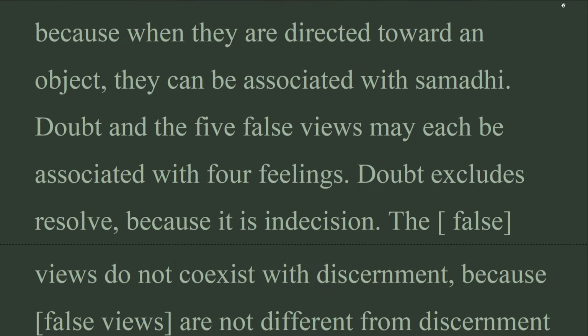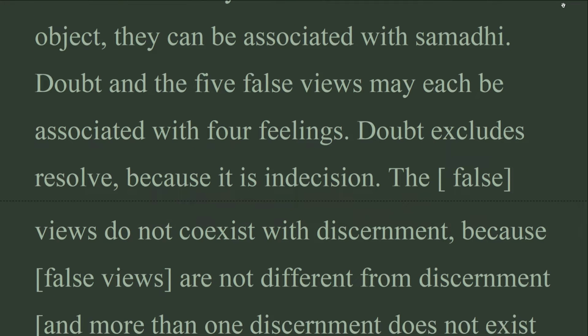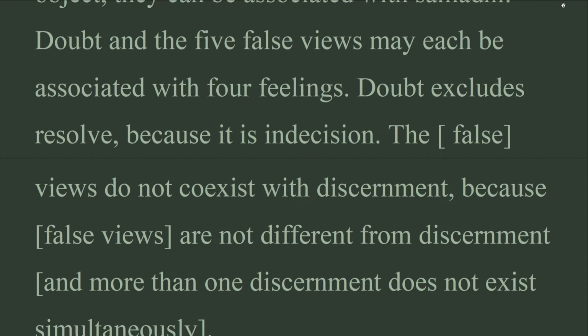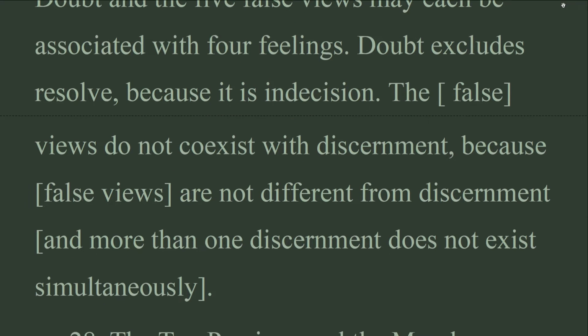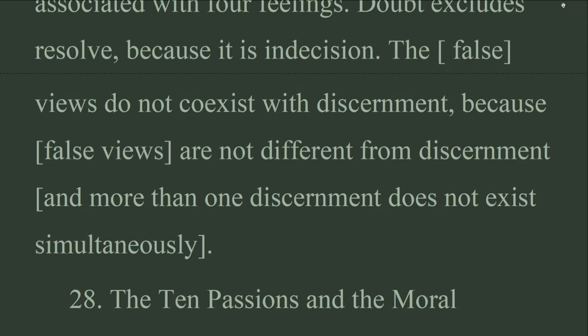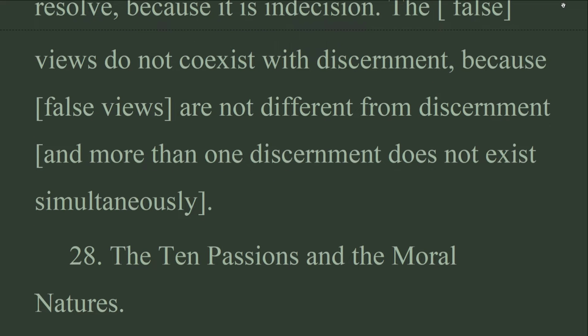Doubt excludes resolve, because it is indecision. The false views do not coexist with discernment, because false views are not different from discernment, and more than one discernment does not exist simultaneously.